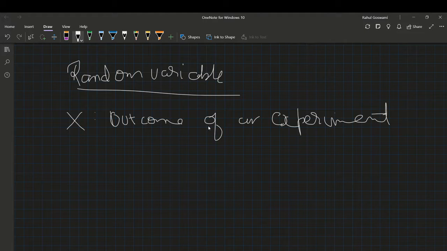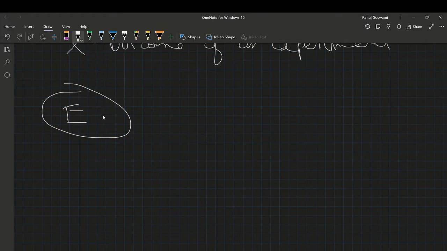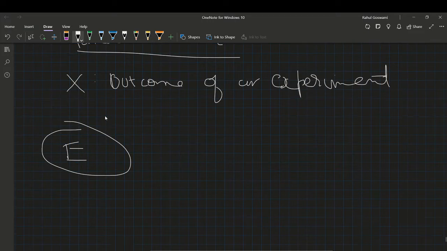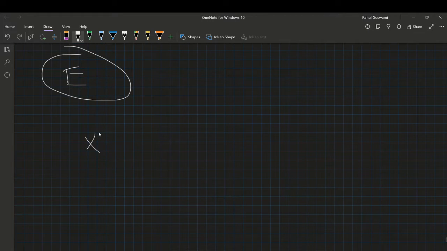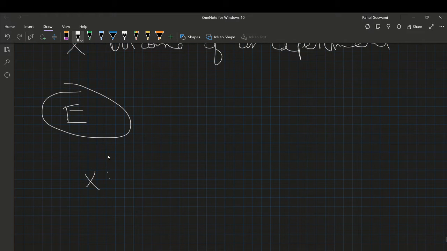Suppose there is some experiment E which is going to produce an outcome. There can be a number of possible outcomes. At each experiment the outcome can be different, and x can have any one outcome at any particular time of an experiment.